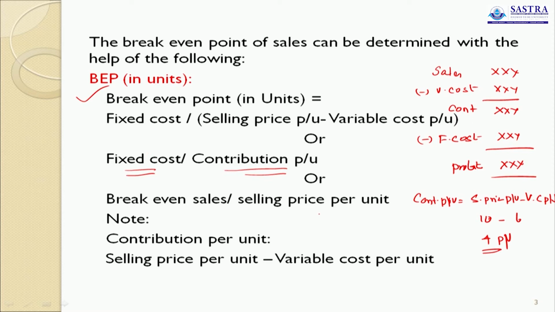Break-even point. Or fixed cost divided by selling price minus variable cost per unit, that is, the contribution per unit. So everything is for per unit. Everything is for per unit. So this is the formula for computation of break-even point in units. Okay.